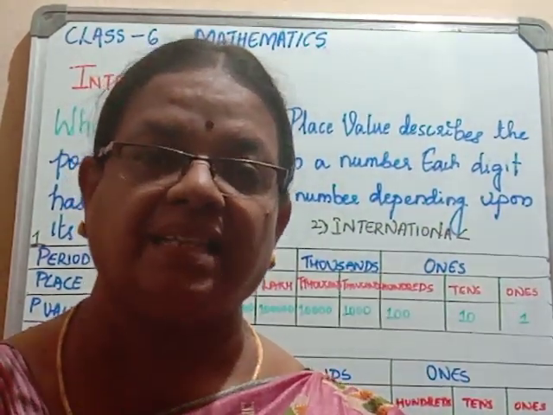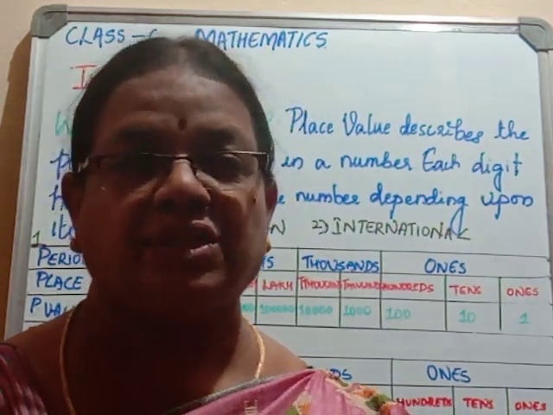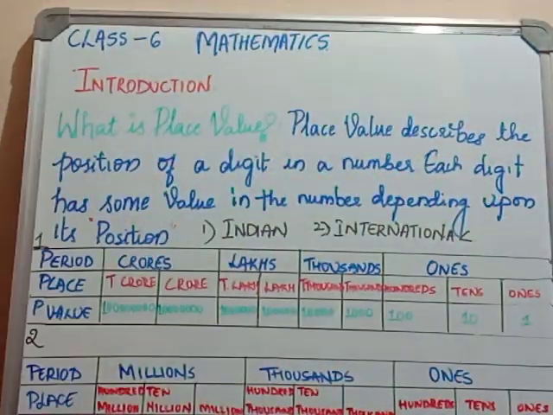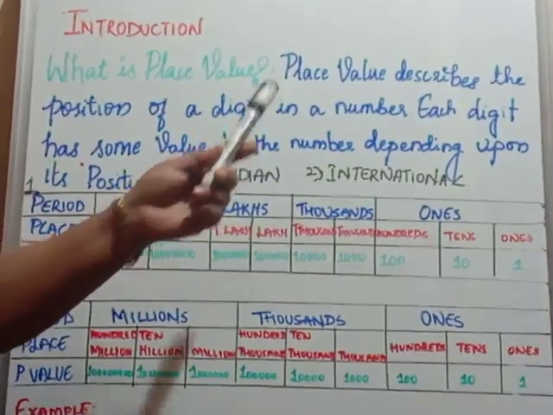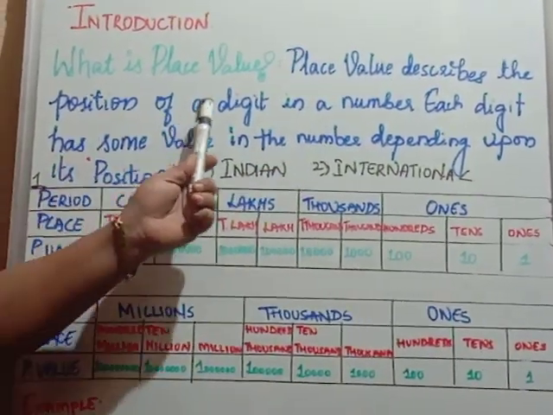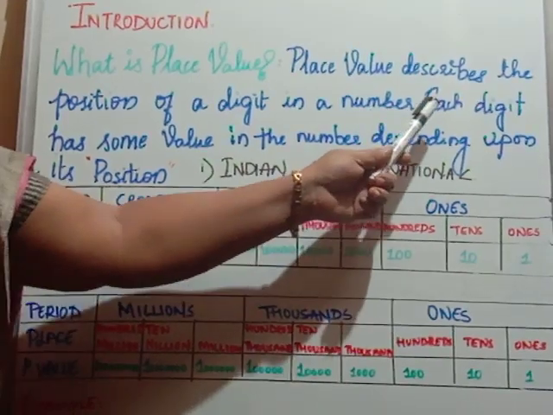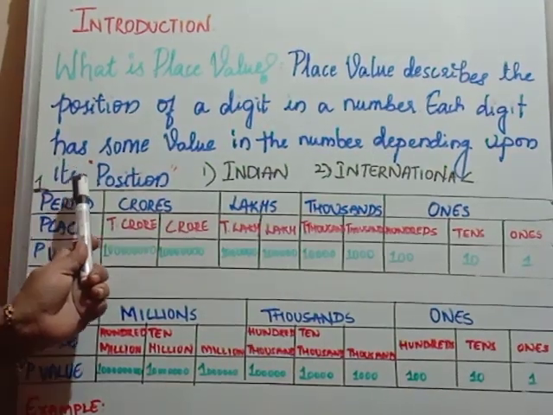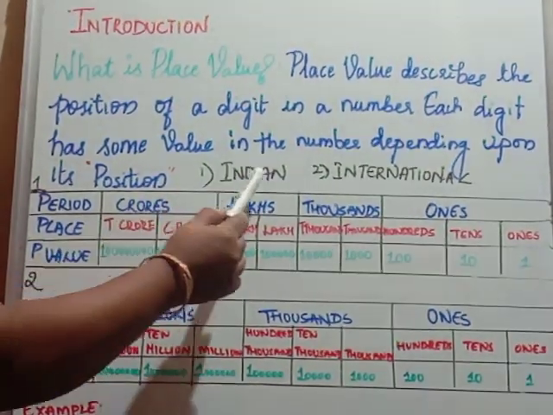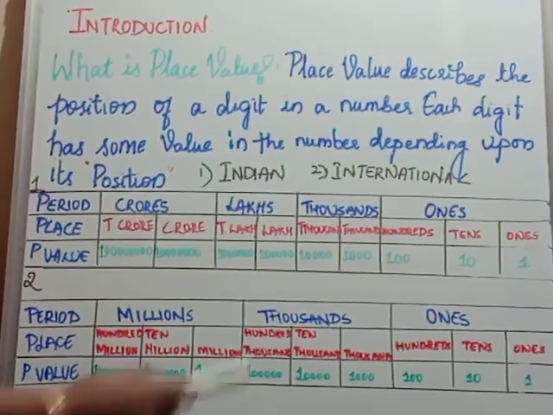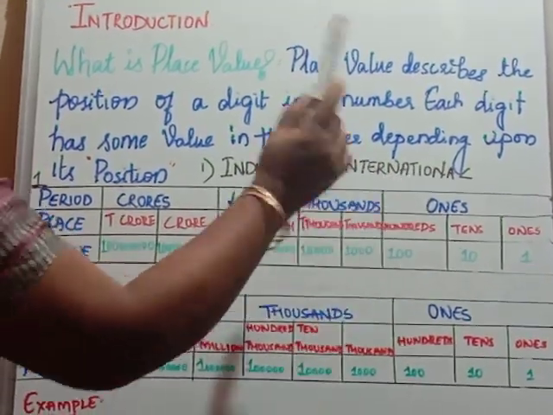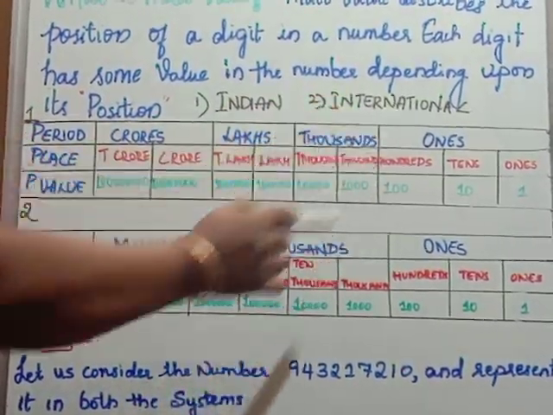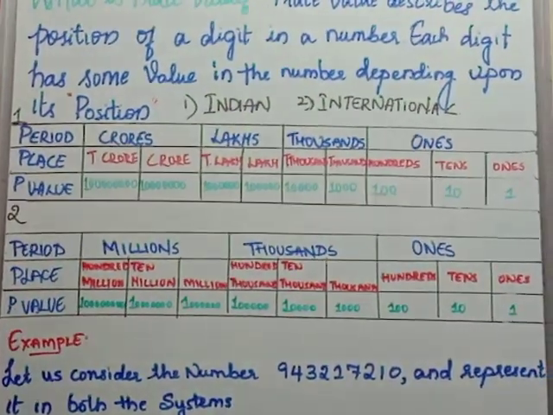Today we are starting our 6th class maths by recapping our last year portion, the place value system. Now we are going to see that. What is place value? Place value describes the position of a digit in a number. Each digit has some value in the number depending on its position. There are two types of place value system. First one, Indian system. Second one, international system. Indian system we are following in India. International system, all other foreign countries are following this system.